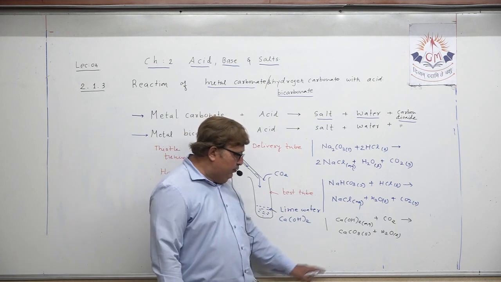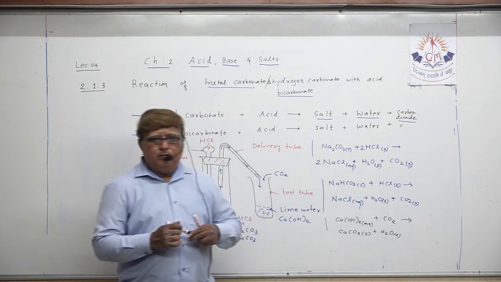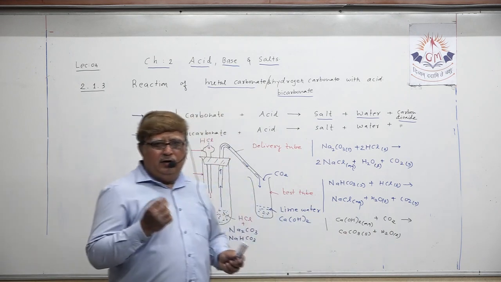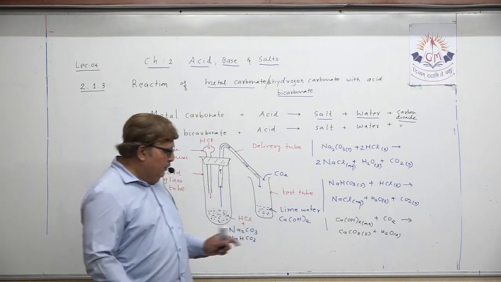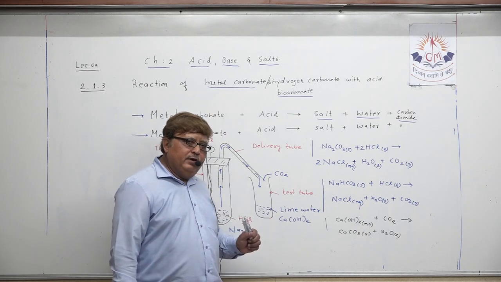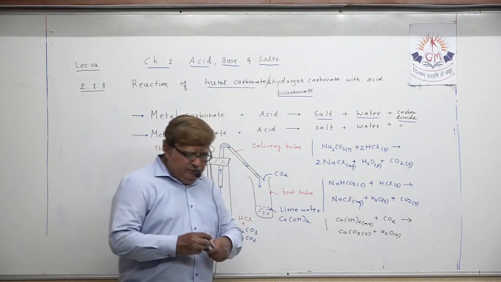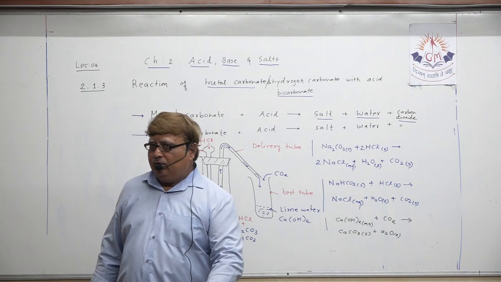Actually what happens, calcium carbonate are tiny, very tiny white particles which fill this solution, which was initially whitish in color, that is calcium hydroxide.